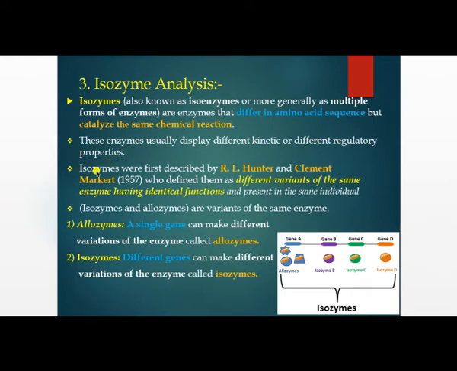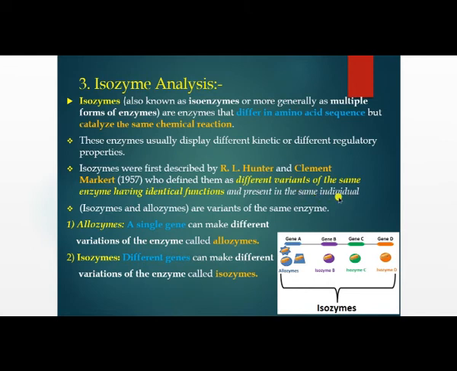Next, isoenzymes were first described by R.L. Hunter and Clement Markert in 1957, who defined this term as different variations of the same enzyme having identical functions and present in the same individual. So these isoenzymes are present in the same individual, in the same person.